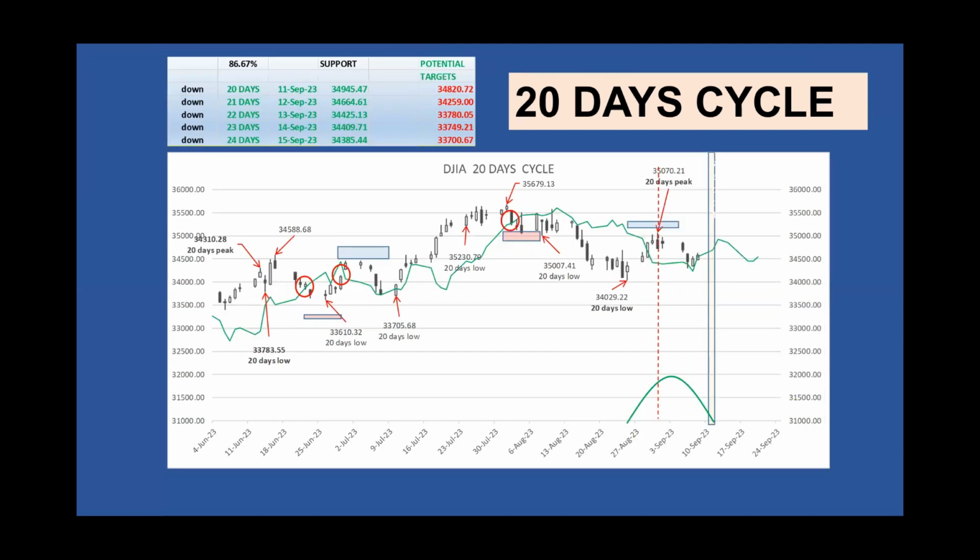The 20-day cycle. Last week I mentioned the low for this cycle was expected on September 11th. For now the low is still expected on Monday the 11th, but September 6th could be the 20-day cycle low. I also mentioned the market should find support on its cycle lines if the market peak occurred on the right side of the cycle. And if the Dow Jones peaked on the left side, there is a high probability the market will cross its cycle lines, providing a downside target. The market is still above its cycle line and found support on its cycle line.